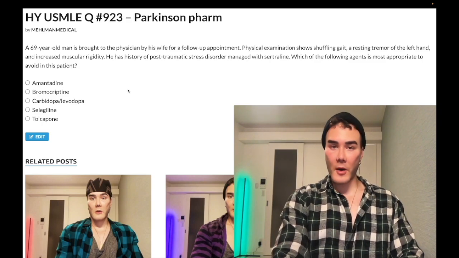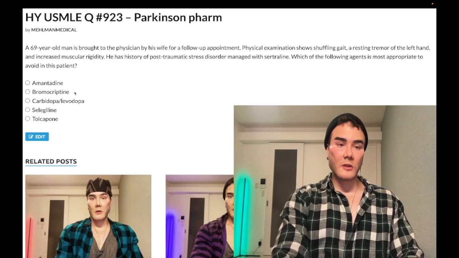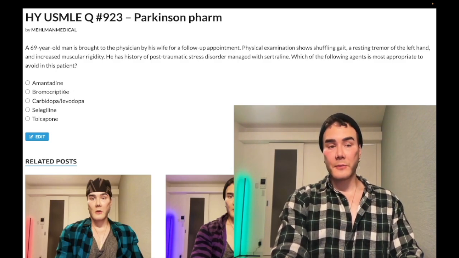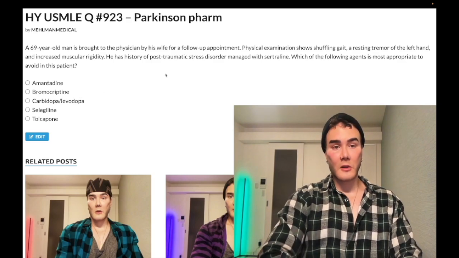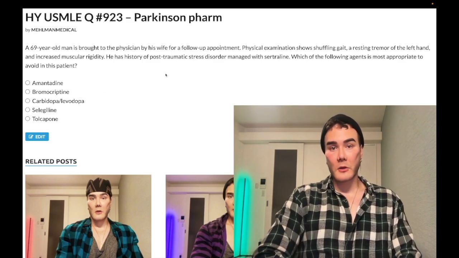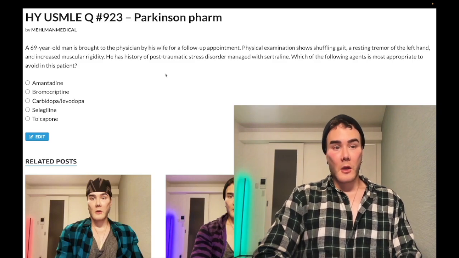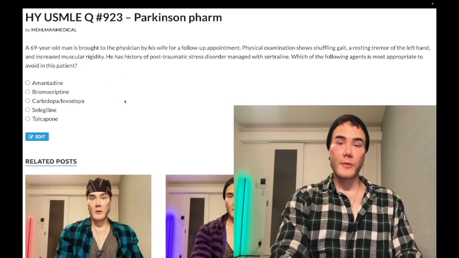Choice B, bromocriptine, wrong answer. It's a D2 receptor agonist that could be used for Parkinson's disease, but classically used for prolactinoma in USMLE. That's its high-yield use case. There are other D2 agonists that could be used for Parkinson's disease: pergolide, pramipexole, ropinirole. Wrong answer.